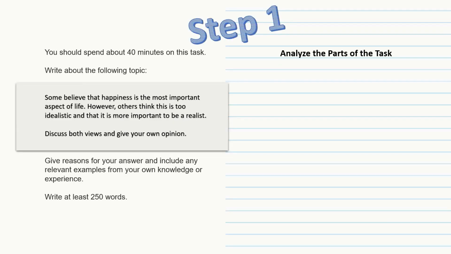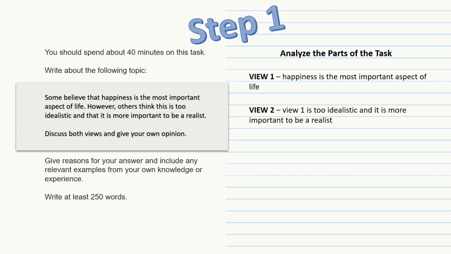Step 1, analyze parts of the task. So taking this task, we can see that there are separate parts of the task. And when you begin writing, it's really important to clarify what those are. So for this task, we have View 1, happiness is the most important aspect of life.